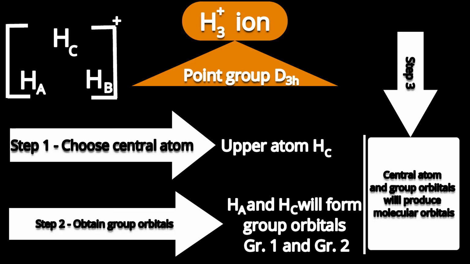Let us discuss. Let us understand the structure of the H3 plus ion. It is triangular and the point group is D3H. Its formation can be described in two ways. The first is formation of triangular H3 and removal of one electron from the triangular H3 polynuclear molecule.